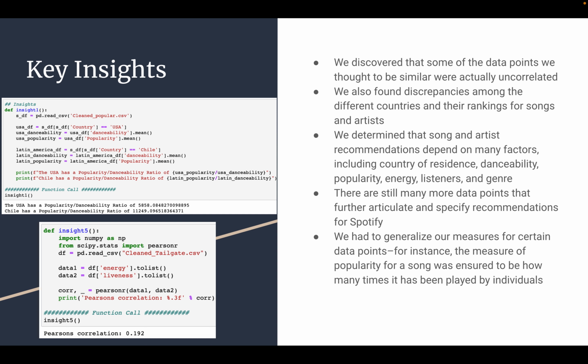We also determined that song and artist recommendations depend on many factors, some of which are country of residence, danceability, popularity, energy, listeners, and genre, but there are still many more data points that further articulate and specify recommendations for Spotify. And we had to generalize some measures for data points. For instance, like we just said, the measure of popularity for a song and how that's measured, we had to ensure that that was the same for each of our data sets.